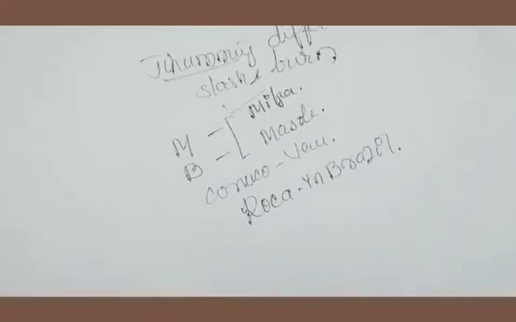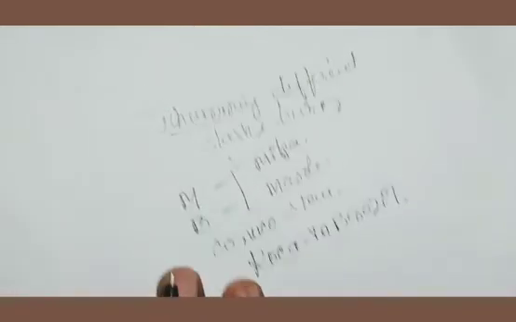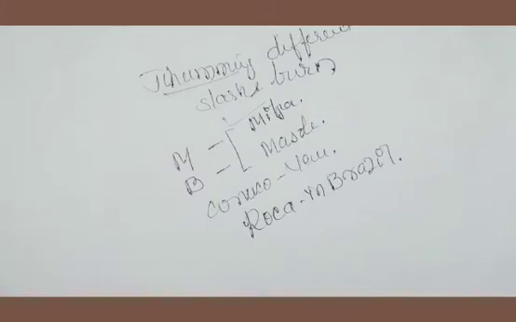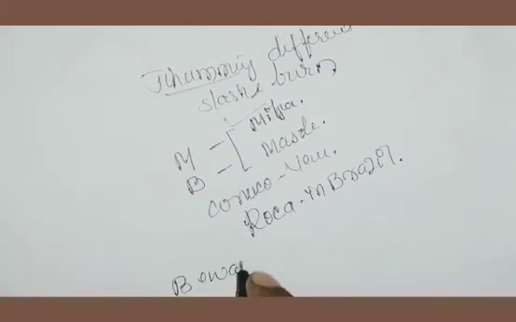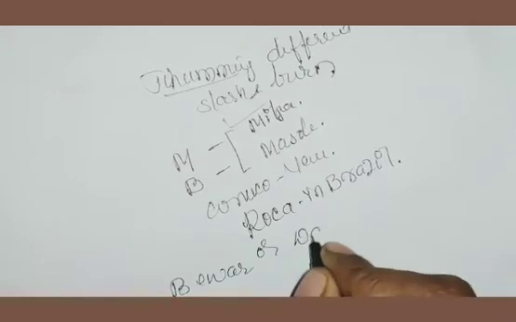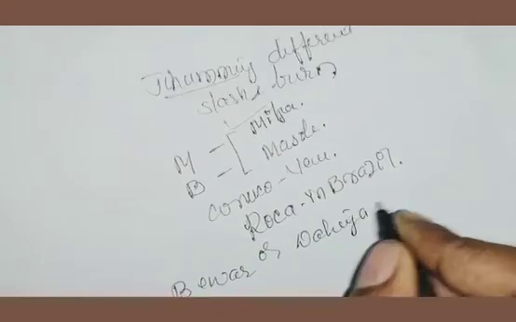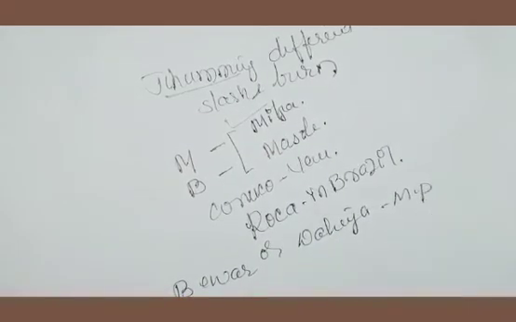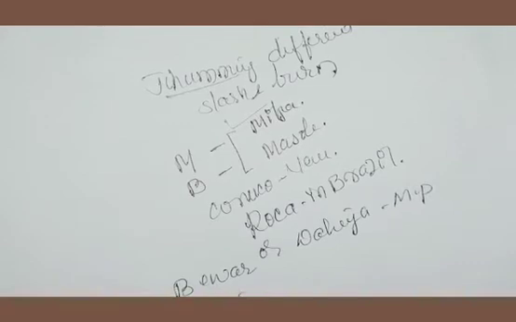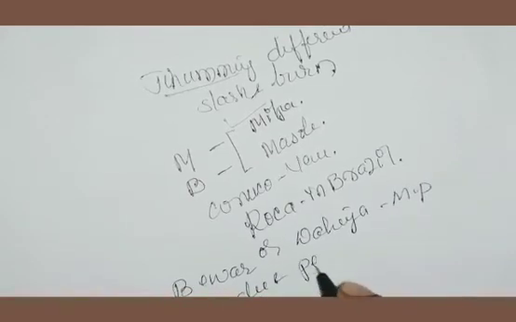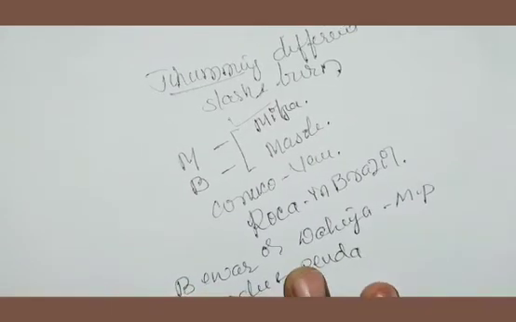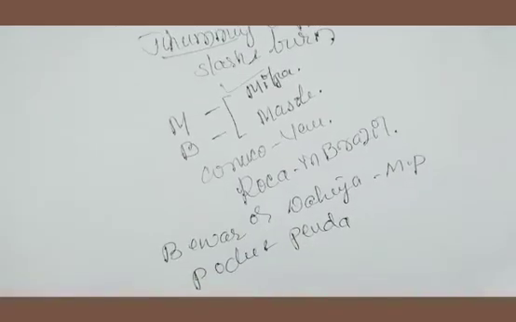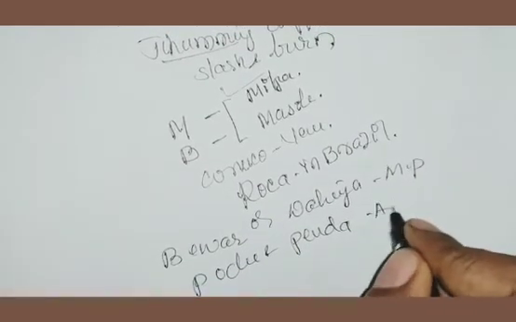What are the names in India? Bewar or Dahiya in Madhya Pradesh. Podu or Penda in Andhra Pradesh.